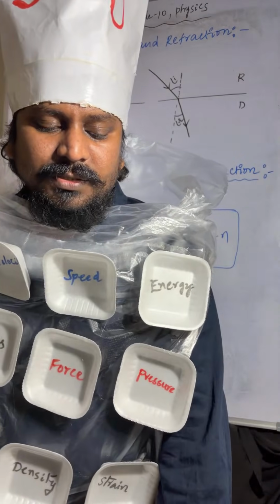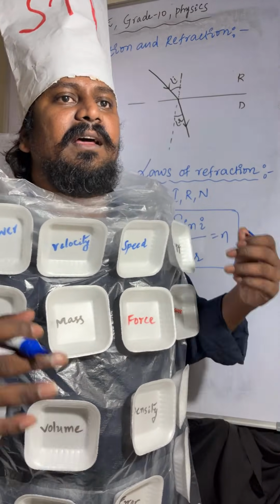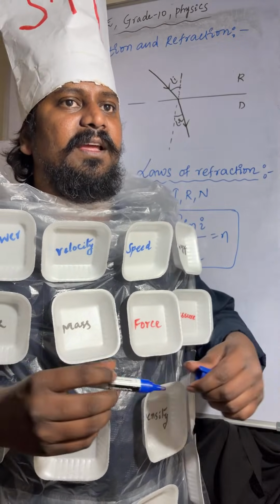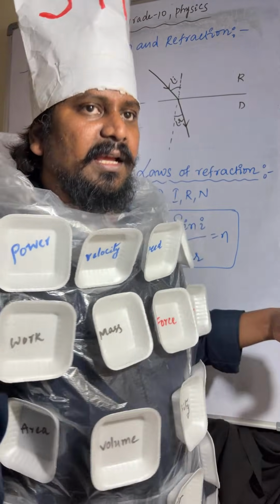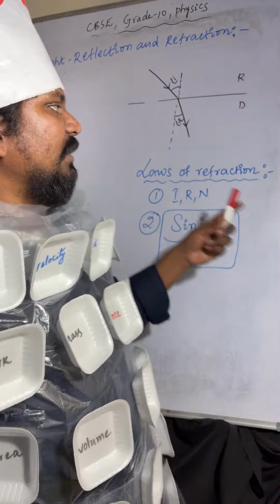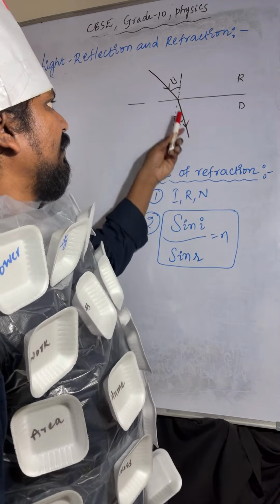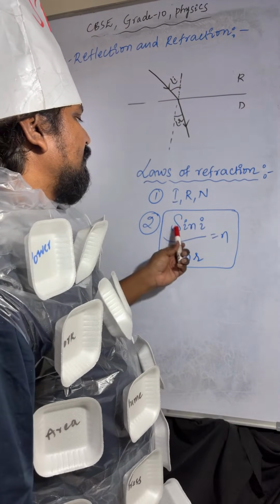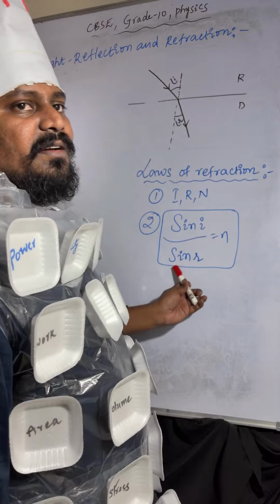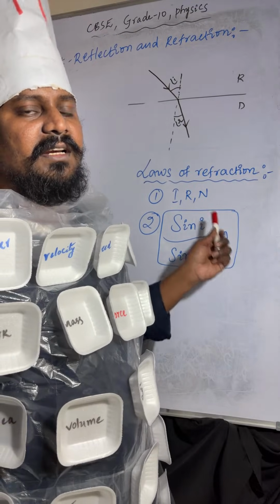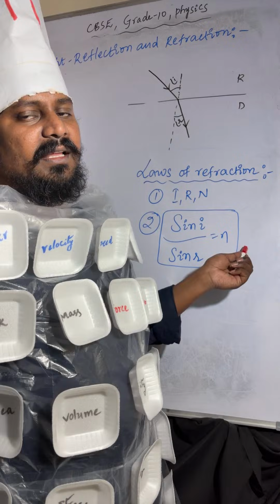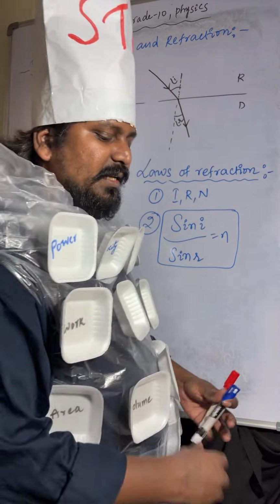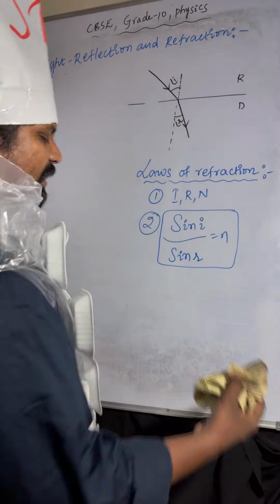Once again, the incident ray, refracted ray, and normal line lie on the same plane. The ratio of sine of angle of incidence to sine of angle of refraction is equal to a constant, which is n, the refractive index. What is the refractive index?